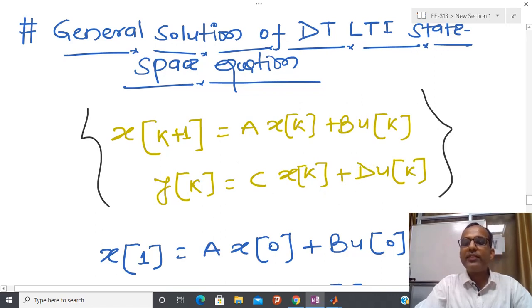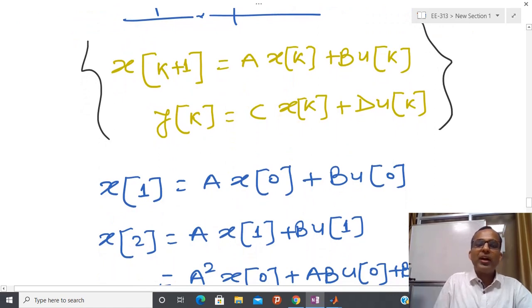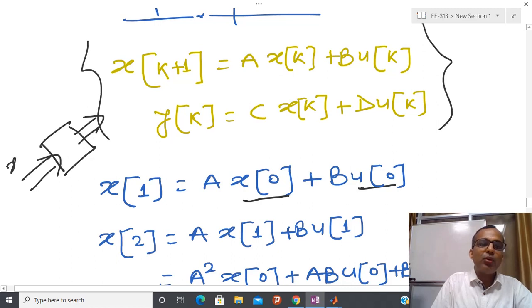The solution is very easy whenever we have a discrete model. We put k equal to 0 and construct x1 = A x0 + B u0. Whenever I have a system, either a continuous time system or a discrete time system, we assume that I know the initial condition and the control input also.